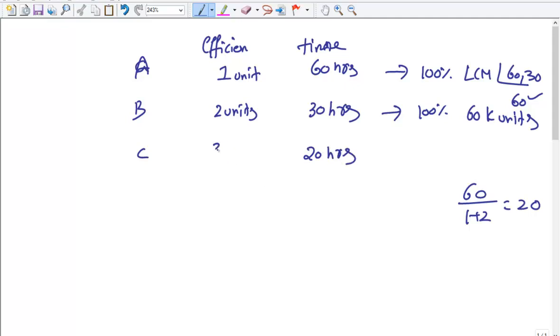So it means C's capacity is 3 units. When all work together, that is A plus B plus C, their efficiency is obviously 1 plus 2 plus 3, which is 6. And we know that the total work is 60k units. So total work by total efficiency is 10 hours. Very easy, very simple.